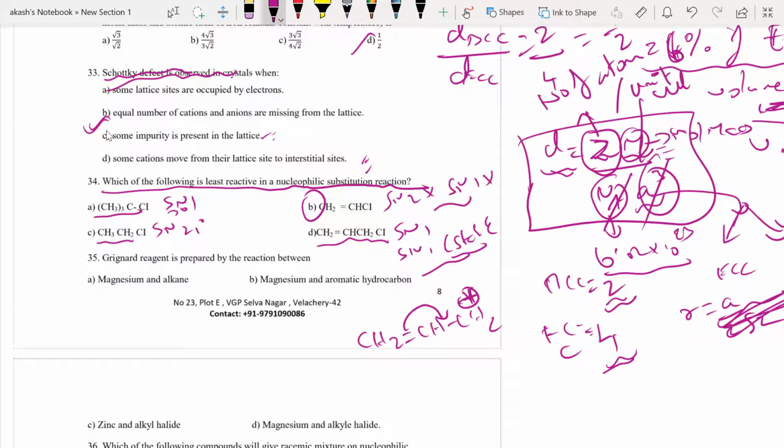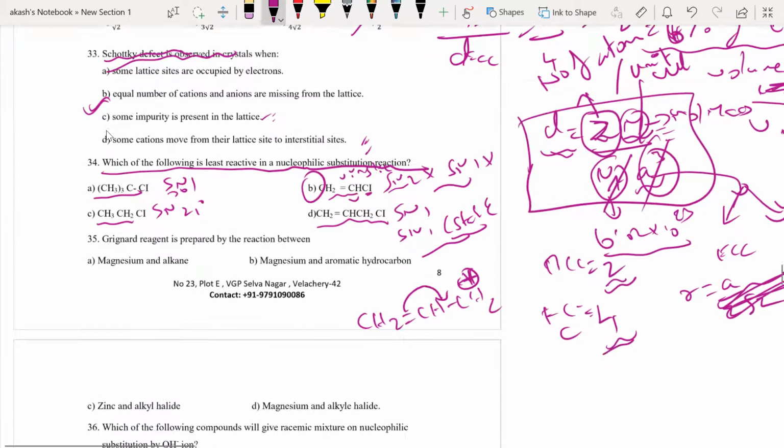Generally vinylic compounds are very unreactive. This is a vinyl halide. Whenever I have a carbon which is having a double bond and a chlorine atom, that is what is called a vinylic halide. So vinylic halides will not undergo SN1 and will not undergo SN2. That means they will not undergo nucleophilic substitution reaction at all.